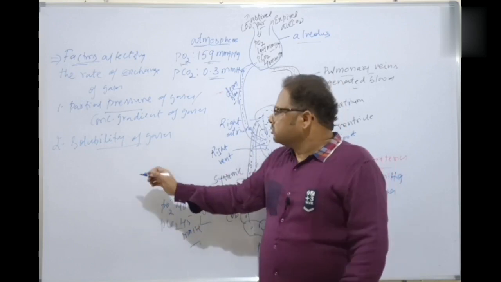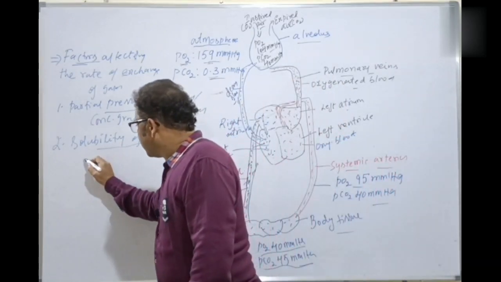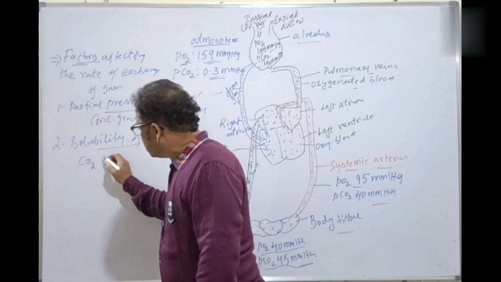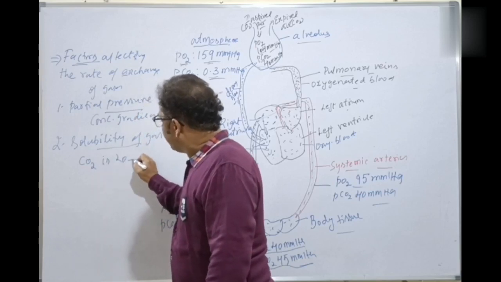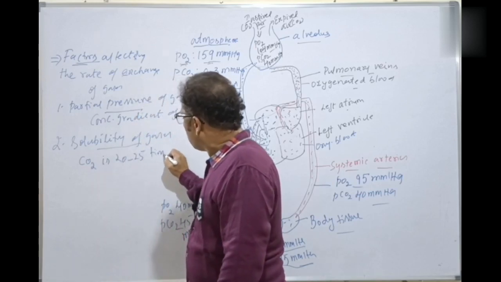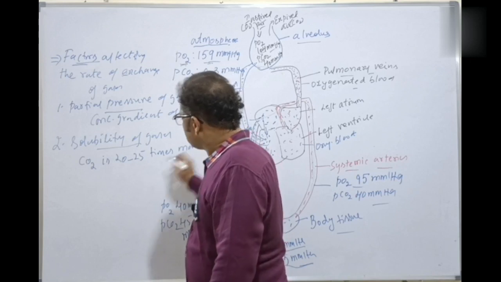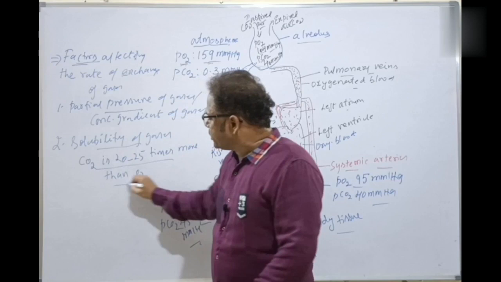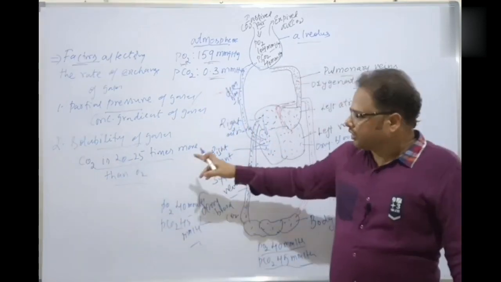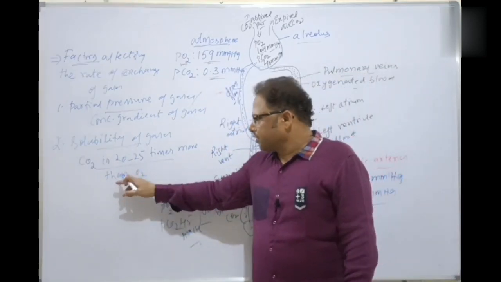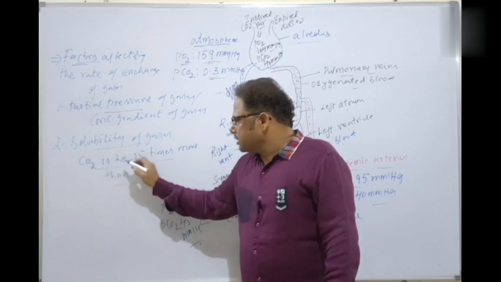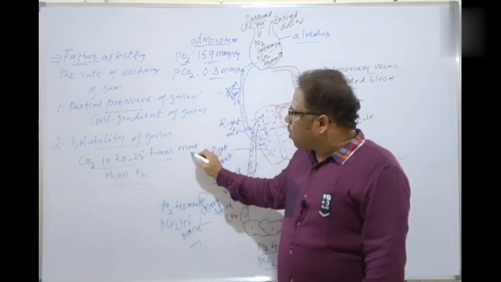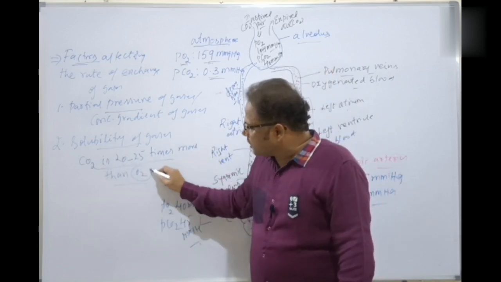The solubility of carbon dioxide is 20 to 25 times more than oxygen. It is given directly in the NCERT lines, which all of you should refer to from NCERT, class level. So the solubility of carbon dioxide is 20 to 25 times more than that of oxygen.